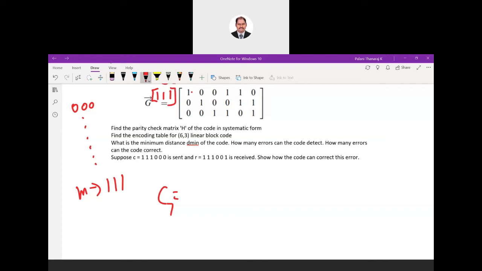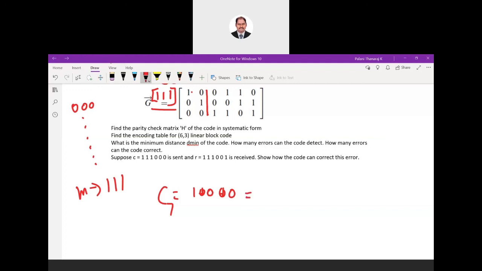So this is 1 into 1, which is 1. Then 0, 0, modulo 0. So this is our first bit. Likewise, for the next one, we take this vector with the second column. It's simple matrix multiplication, only for the addition we do a modulo addition.